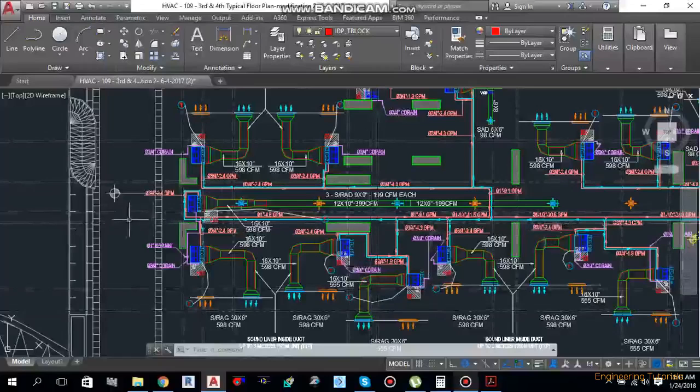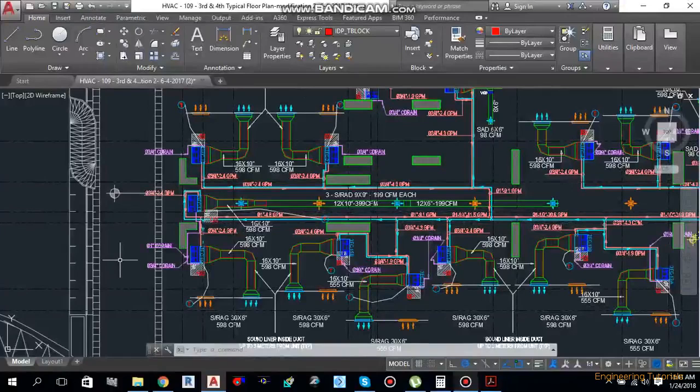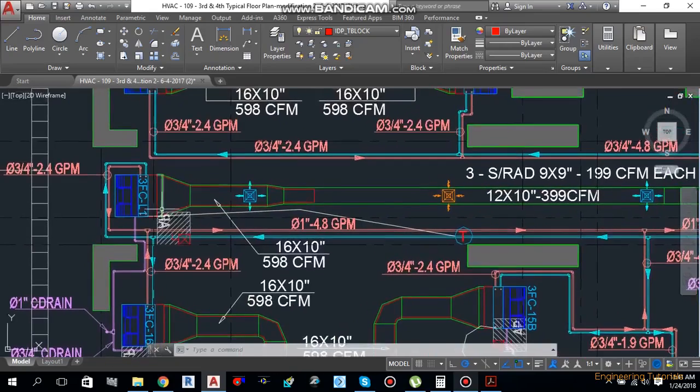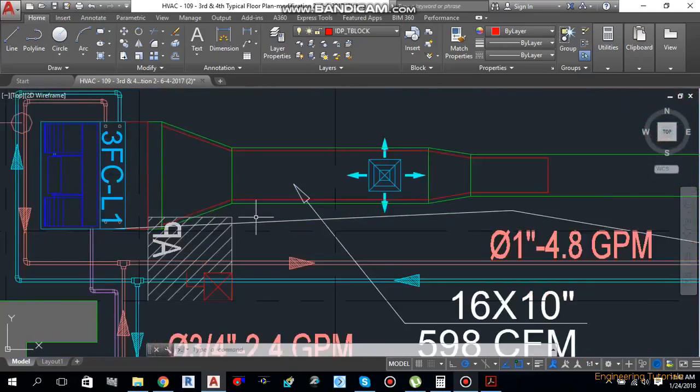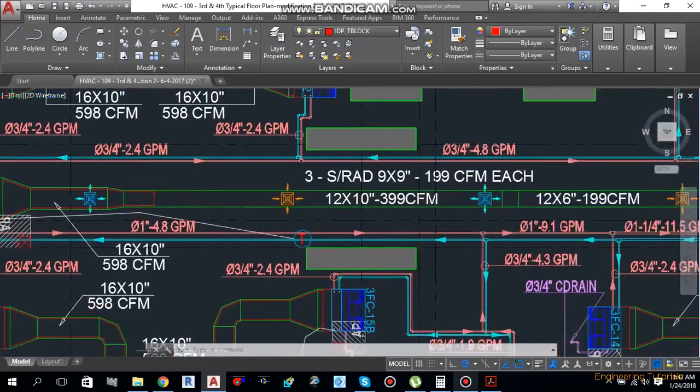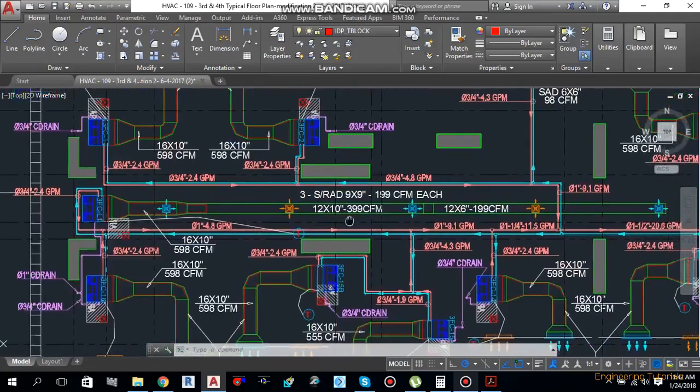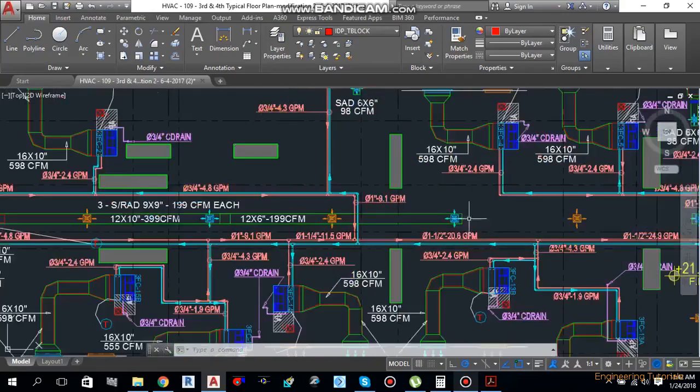In this video I will tell you guys how you can calculate the diffuser size, and how you can select a diffuser from the supply data sheets. So let's start. Let's take an example of this FCU 3 FC L1. As you can see, we have got 3 diffusers over here, 3 supply and 3 return.